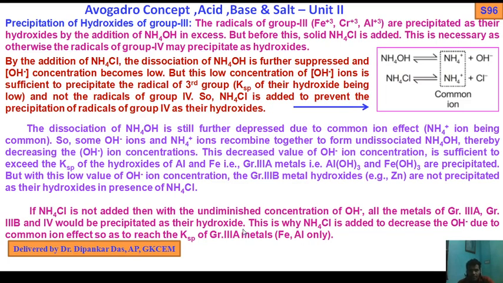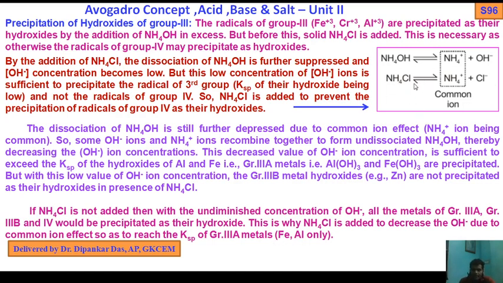This is why ammonium chloride is added: to decrease the OH minus by the common ion effect, so as to reach the Ksp of group 3a metals, Fe and aluminium only. Okay, so that is the purpose of adding ammonium chloride.